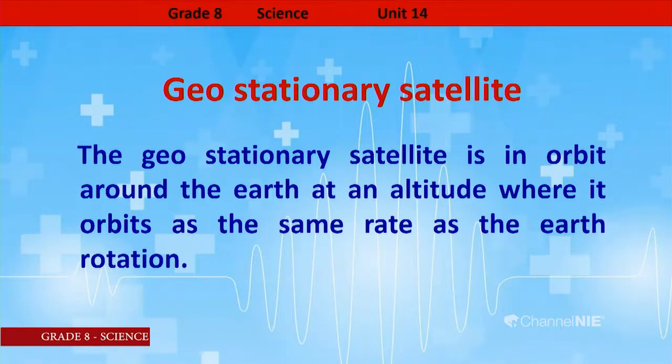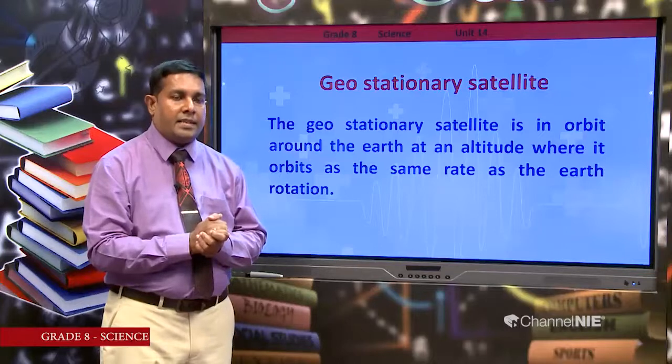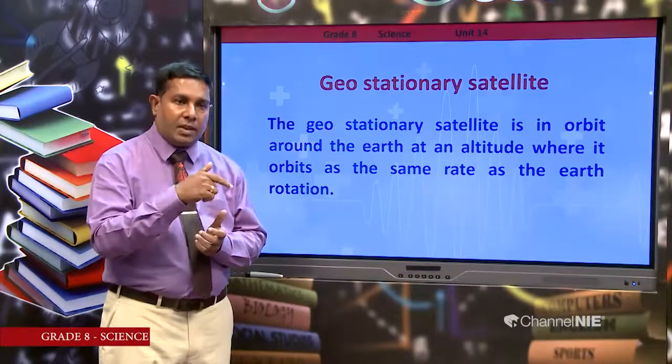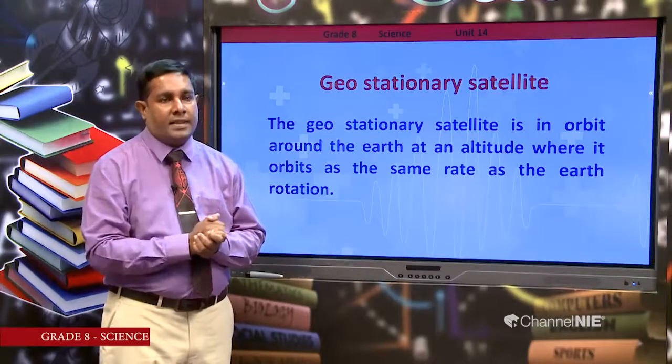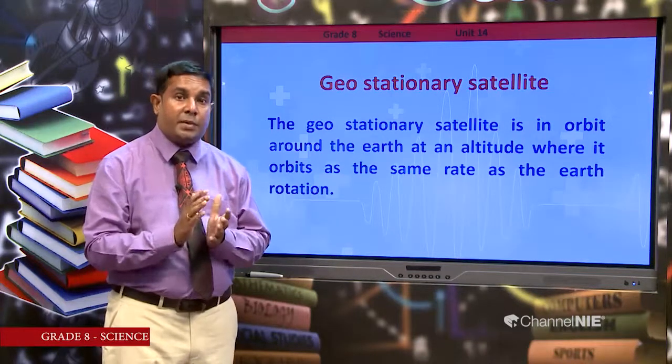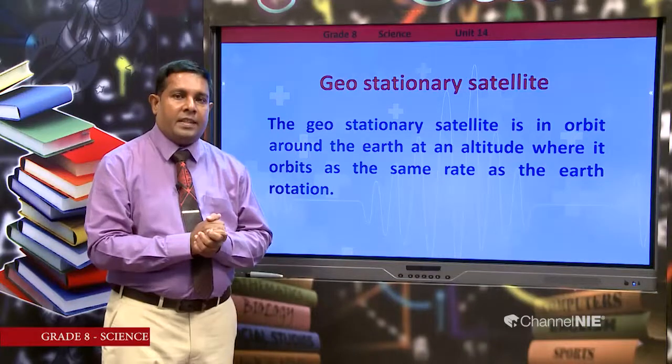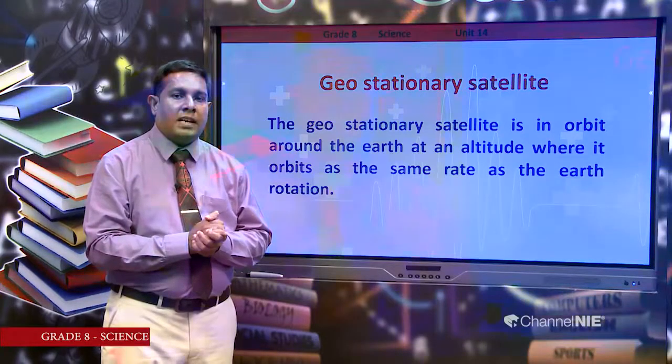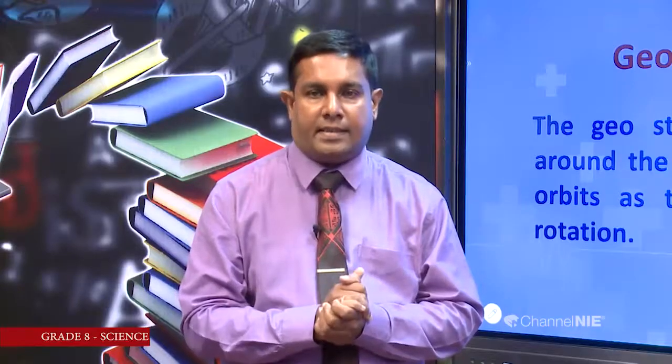Here, the very important thing is that the rotational speed of these artificial satellites rotates at the same speed as the earth rotates around its own axis. Therefore, we can see from the earth that those satellites are in a stationary position. That sort of satellite we call geostationary satellites.